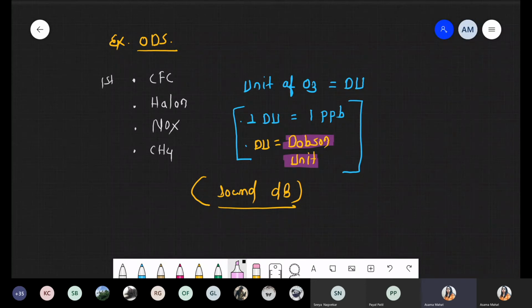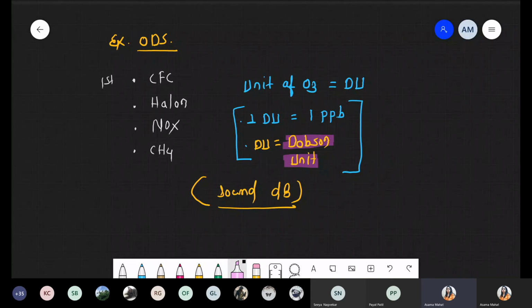And to measure ozone concentration, the unit is DU, that is Dobson unit. Got this point? Is this point clear, everyone? Okay, very good.